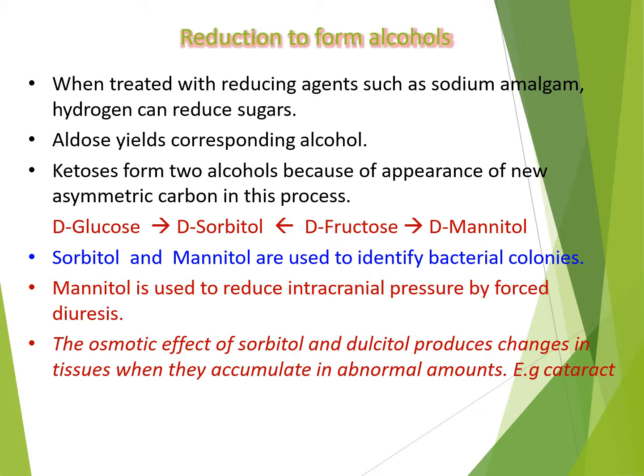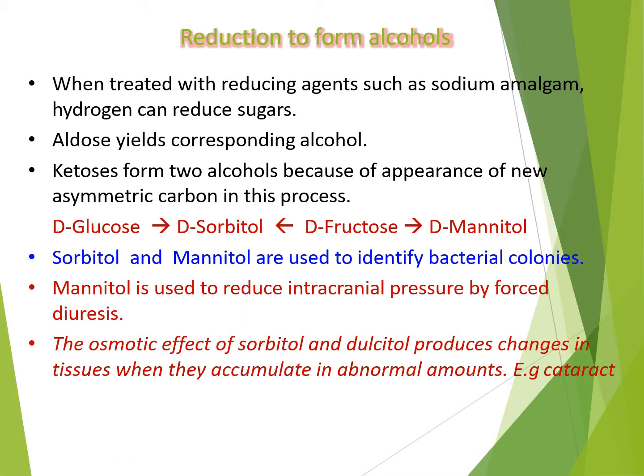The next important chemical property of monosaccharides is reduction, that is the reduction to form alcohols. When the monosaccharides are treated with reducing agents such as sodium amalgam, the hydrogen can reduce the sugars. Here the aldose yields the corresponding alcohol, whereas the ketose forms 2 alcohols because of the appearance of a new asymmetric carbon atom in this process. Here you can see the example, D-glucose, which is an aldose, gives only 1 alcohol, that is D-sorbitol,